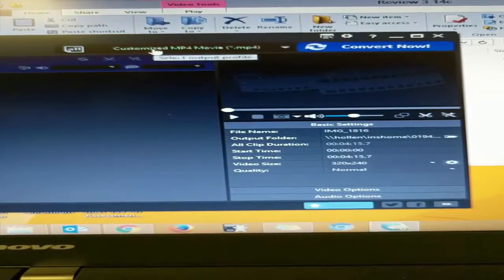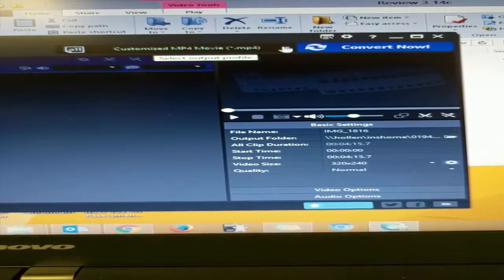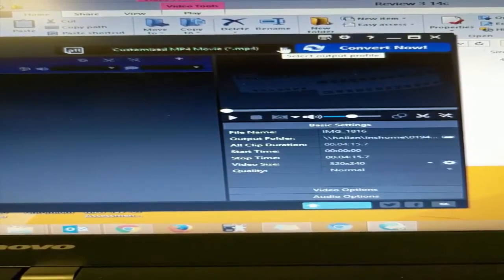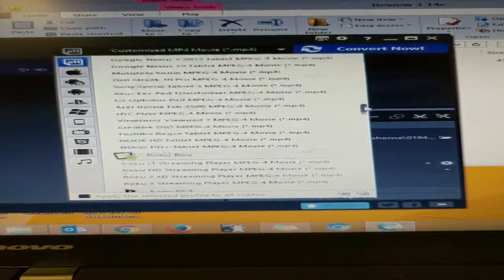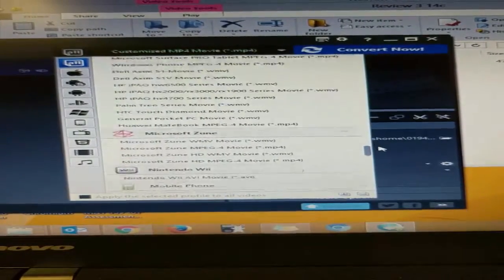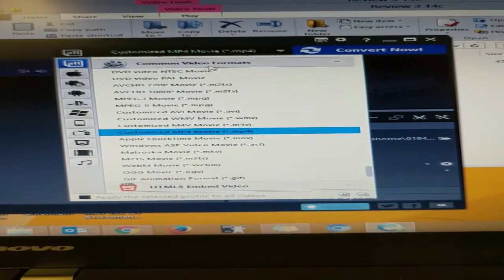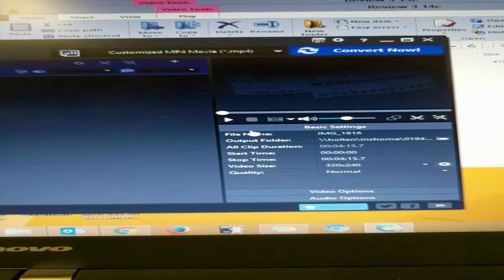Okay, so over here on the side, I'm going to be able to change the file format. Now, I've already selected my format, so you're going to need to select this for the first time. So you're going to go down to the bottom. The one I chose was in common video formats, and I want it to be an MP4, so I selected that format.